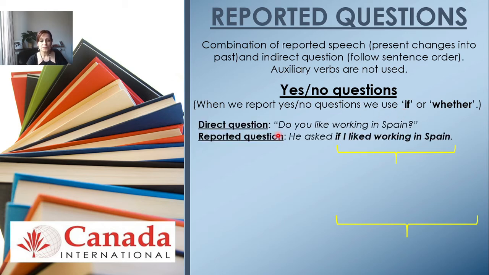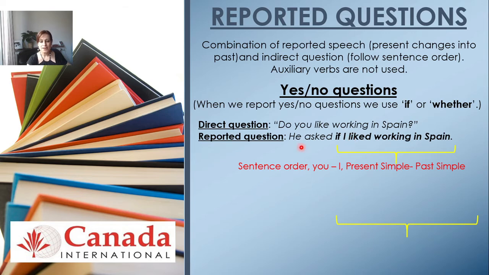Okay, direct question. Do you like working in Spain? That would be like the normal question, the direct question that you ask me. And when I report this to another person, I'm gonna say, he asked if I liked working in Spain. So let's see the changes that took place there. So first, we have to follow the sentence order, okay? I liked working in Spain. The you of the direct question is going to change into I when I report it. And the present simple is going to change into the past simple.